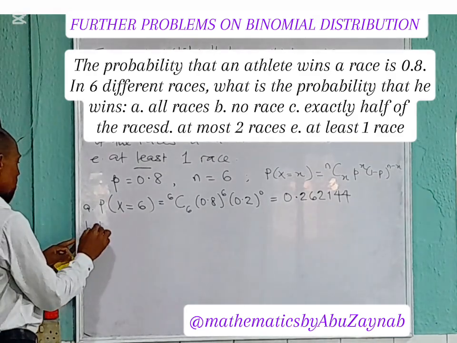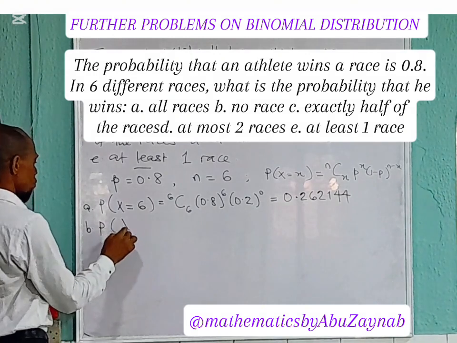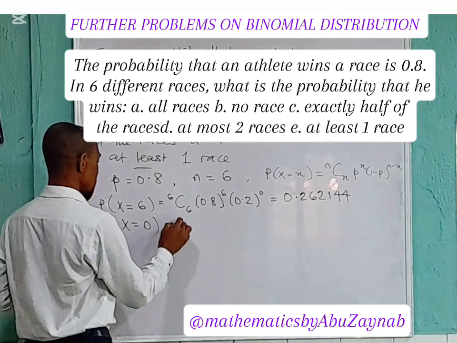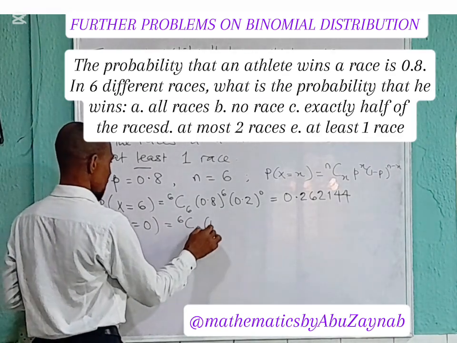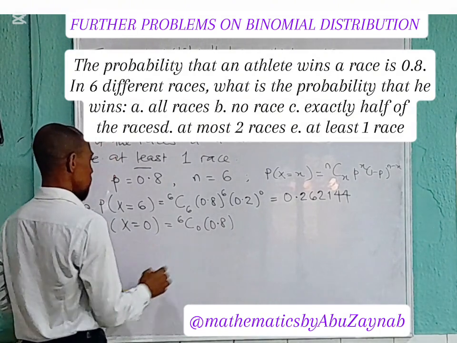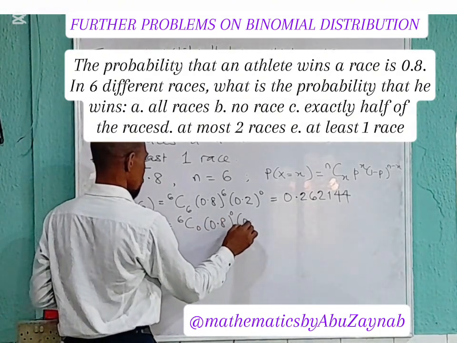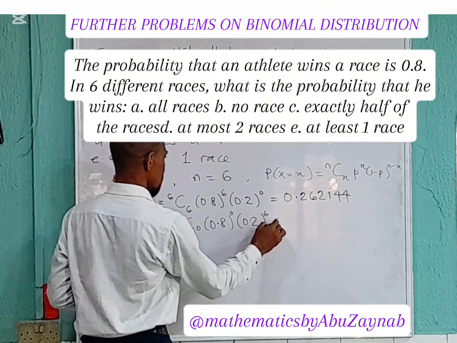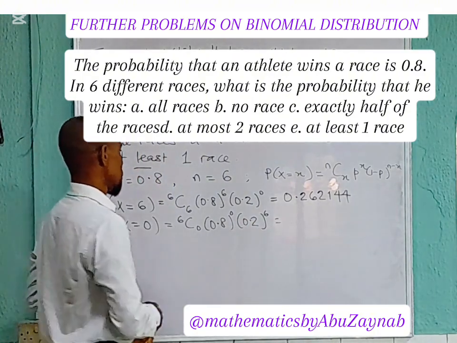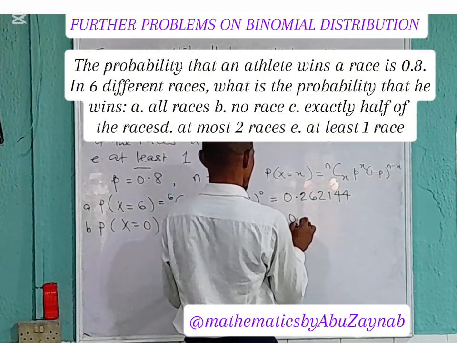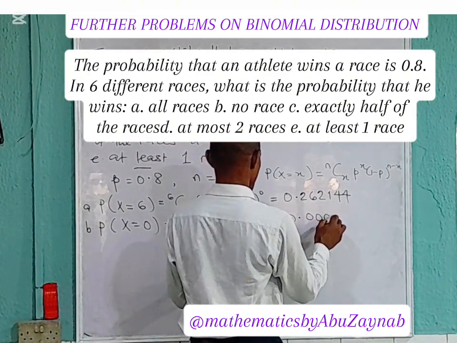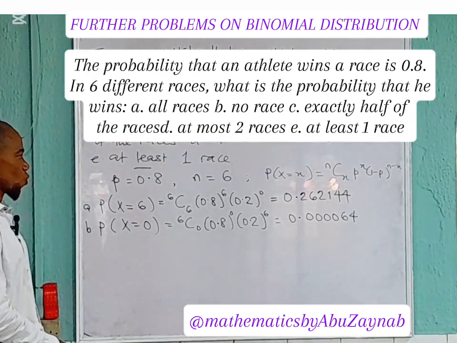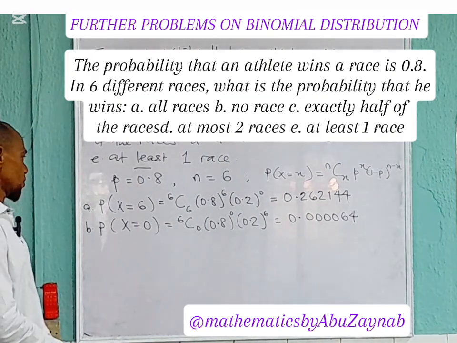We move on to 2. Probability that no race was won. No race means x is 0. So again, we replace our x with 0, and every other thing remains as is. So we are going to have 6 combination 0, 0.8 to the power 0, 0.2 raised to the power 6, that's 6 minus 0. When you compute this, you're going to have 0.000064. That's the probability that no race was won by the athlete.